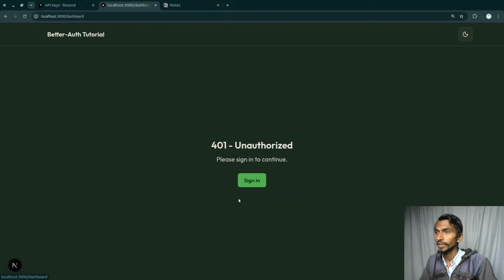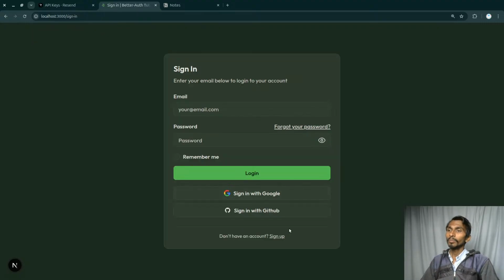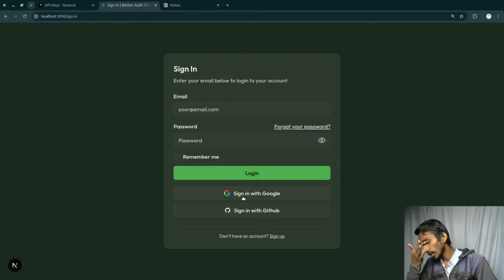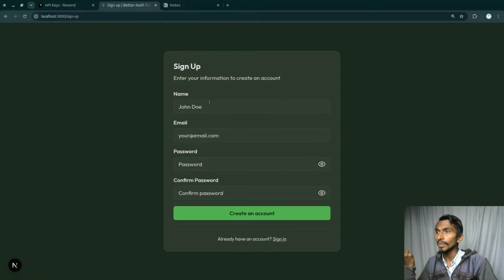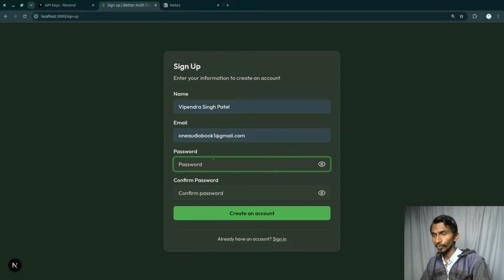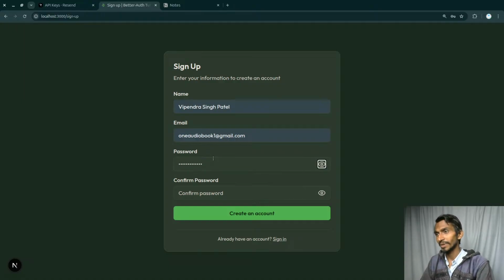Let's click on dashboard right now. Unauthorized, that's fine. I can click on sign in. I can just simply sign in. But Google and sign in with Google are not enabled yet. That means I can just simply sign up first of all. And let's enter the name. Let's make it really quick. It could be even faster than this, but okay, never mind. Password